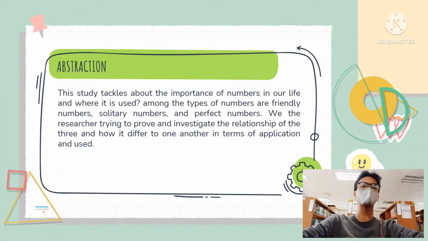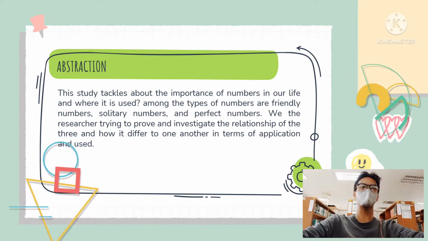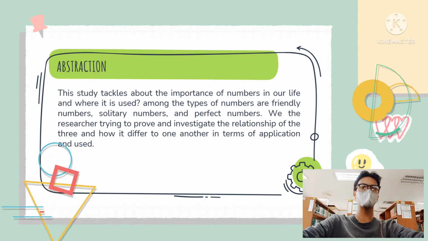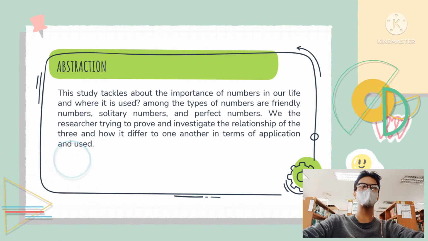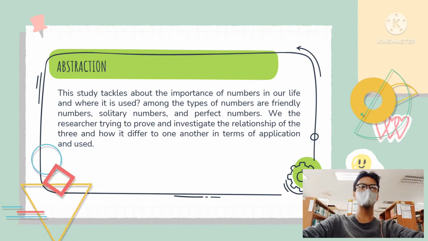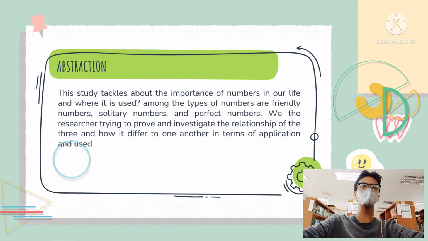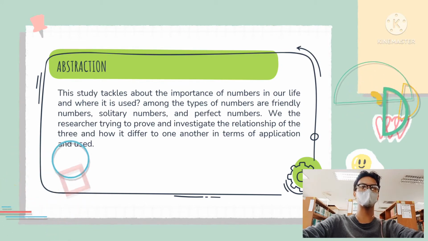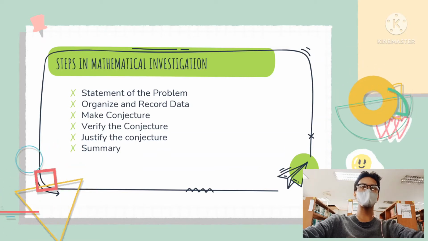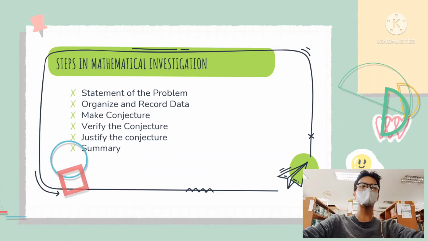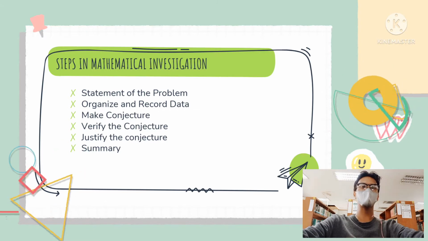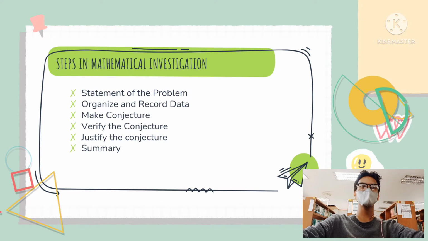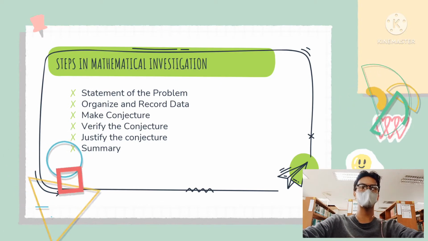Abstract. This study tackles the importance of numbers in our life and where they are used. Among the types of numbers are friendly numbers, solitary numbers, and perfect numbers. We, the researchers, are trying to probe and investigate the relationship of the three and how they differ from one another in terms of application and use. The steps in mathematical investigation are: first, a statement of the problem; organize and record data; make a conjecture; verify the conjecture; justify the conjecture; and summary.